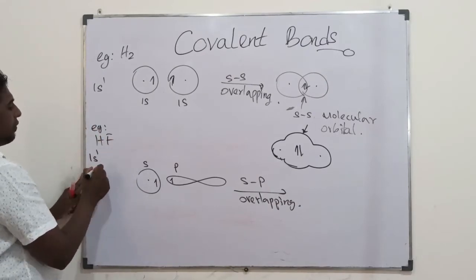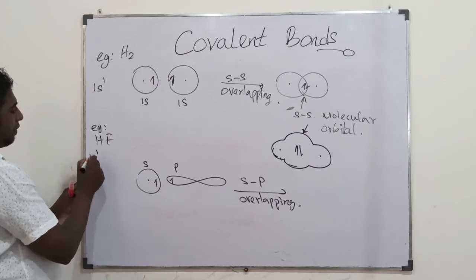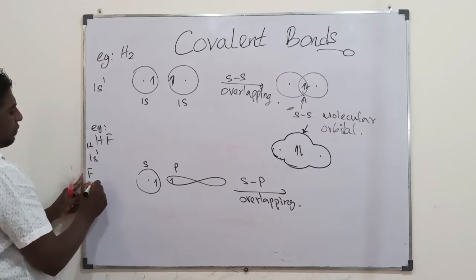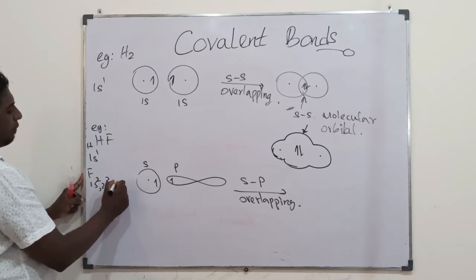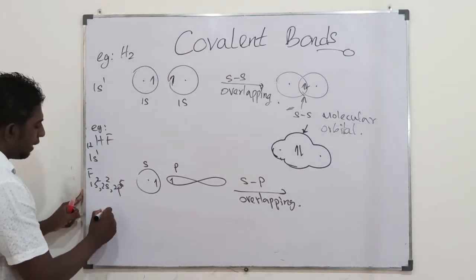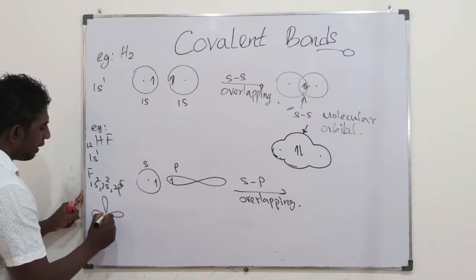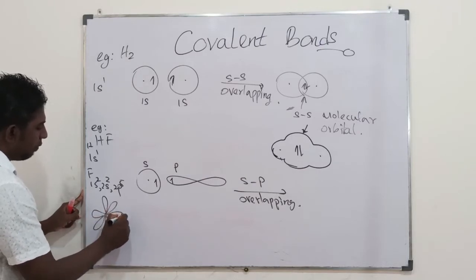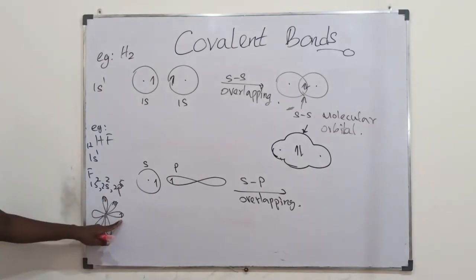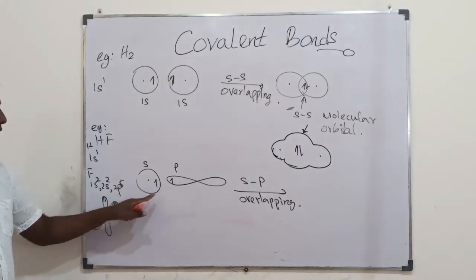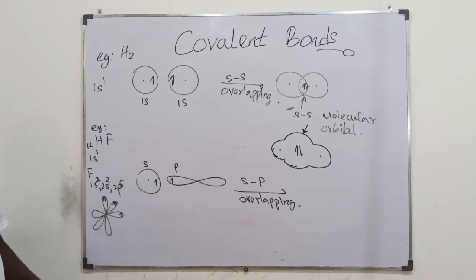H has 1s1, F has 1s2, 2s2, 2p5. Those 2p5 electrons could be found as 1, 2, 3, 4, 5. So 1 would be unpaired. That unpaired one could overlap with the 1s1.